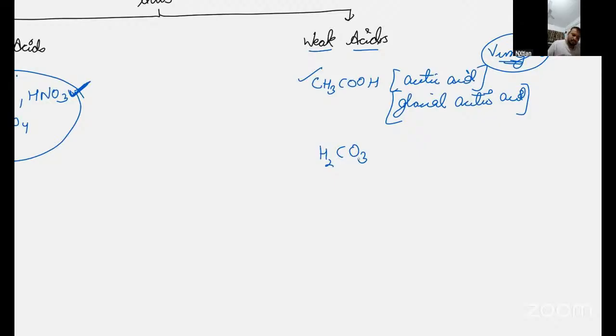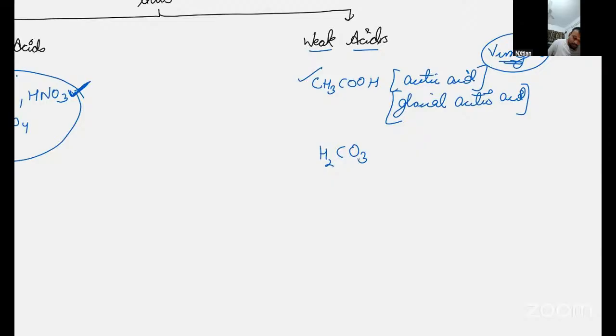Carbonic acid. Let me check. So what's the difference between strong and weak acid? I told you that weak acid is partially dissociating H plus ions. They are not releasing H plus ions fully. And strong acid releases full H plus ions from the compound. Got it? So what is under acetic acid?